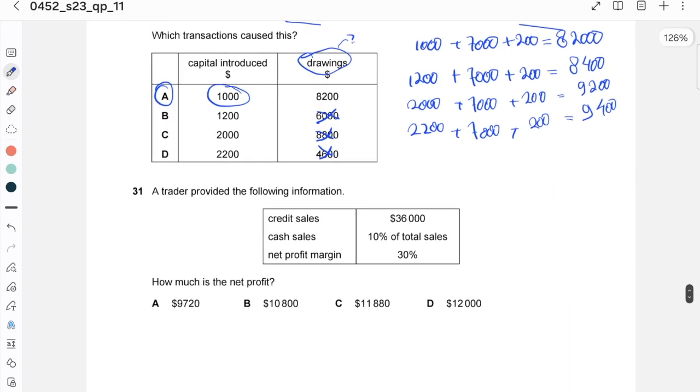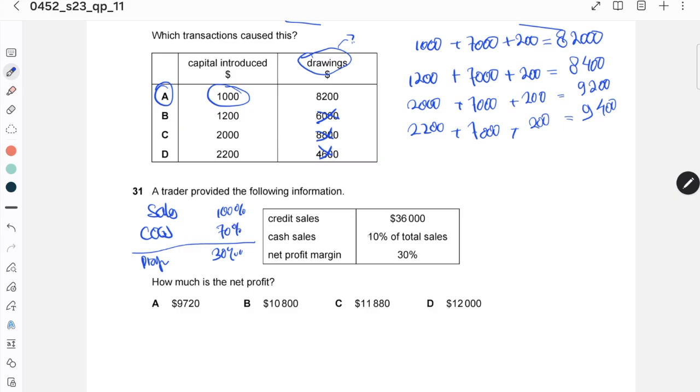Okay, 31. A trader provides the following: credit sales, cash sales, net profit margin. How much is the net profit? So net profit margin: sales is 100%, and then COGS. Net profit is 30%, so COGS is 70%.